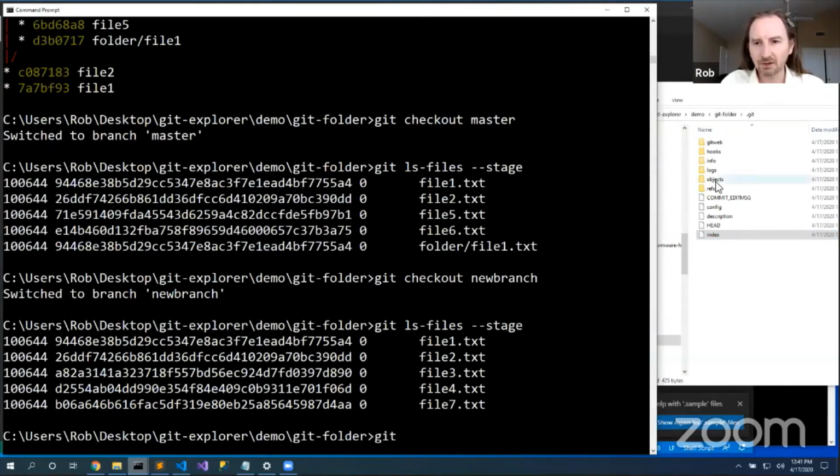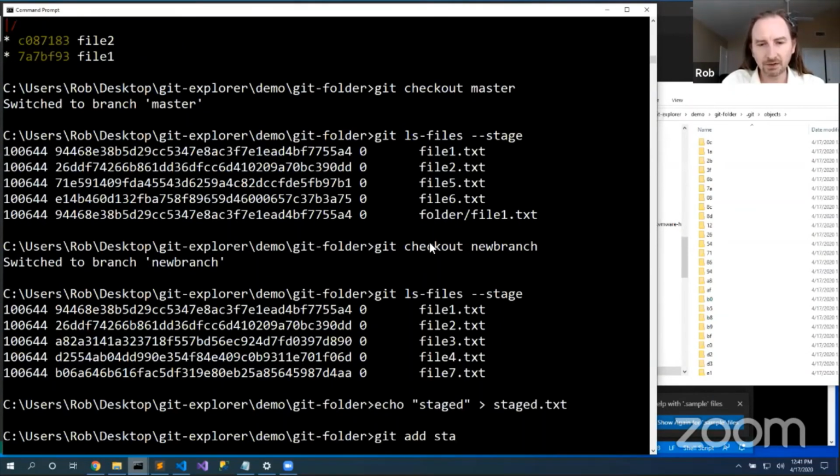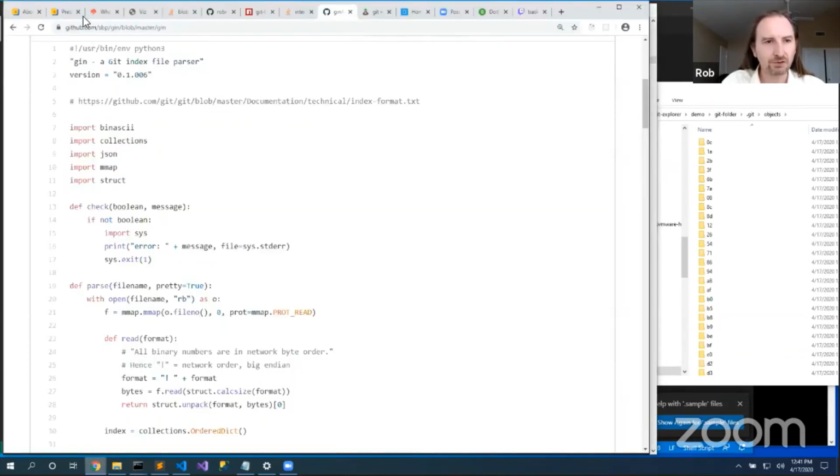What is the difference between a staged file and a committed file? Well, when I look at my objects, echo staged to staged.txt, git add staged. What's the difference between a staged file and a committed file? Let's come back to our visualization here.